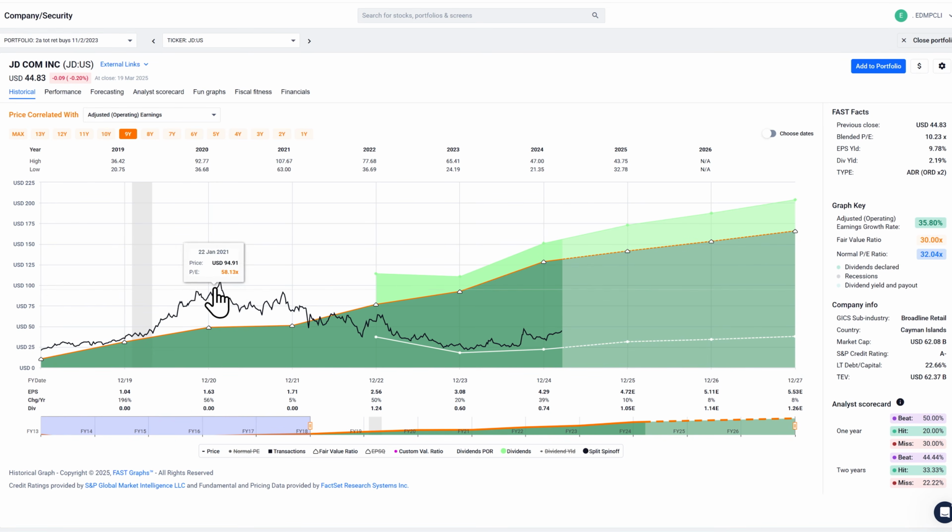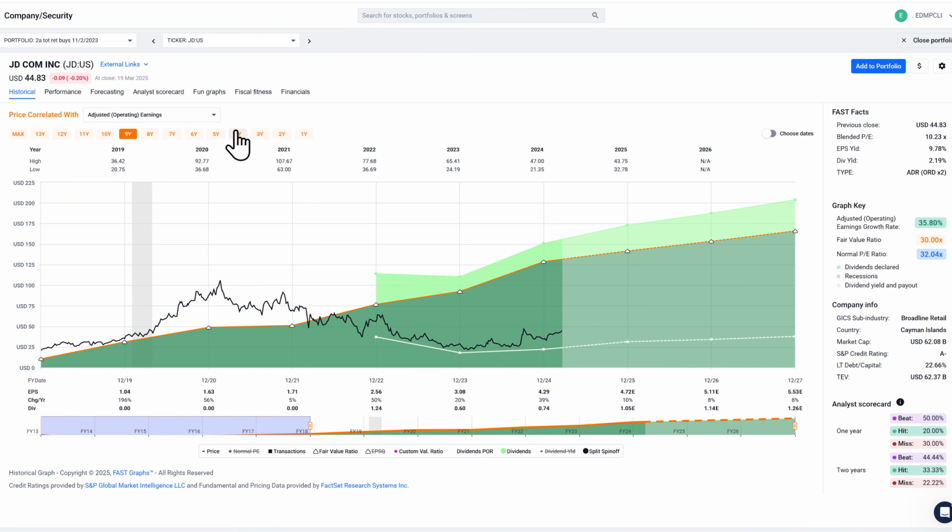JD.com was trading at 50 and 60 multiples prior to having a flattening of earnings where earnings dropped to 5%. You can see the effect it had on stock price. But now the company's growing earnings again, and the stock looks significantly undervalued.